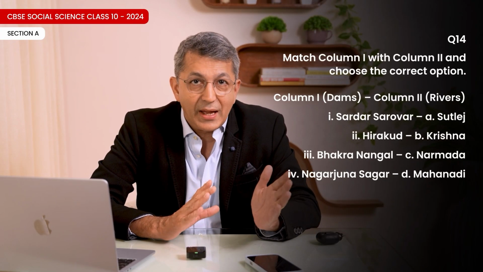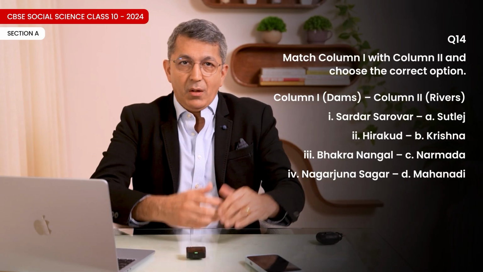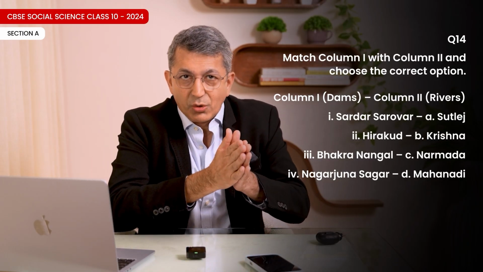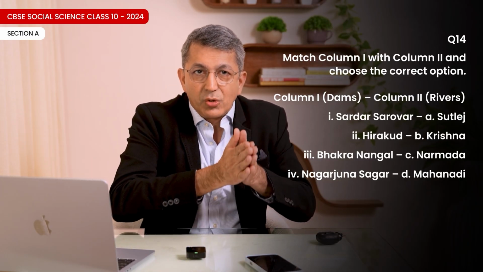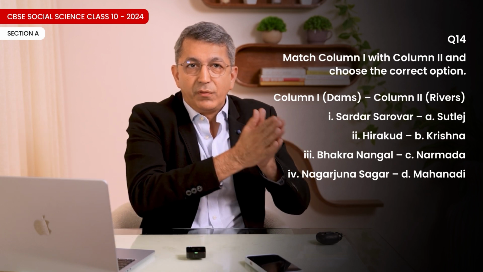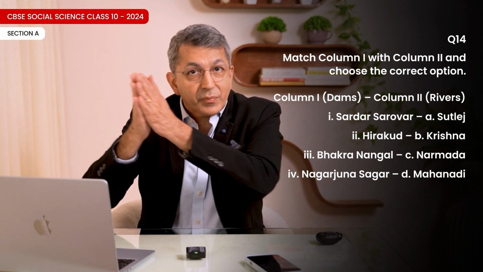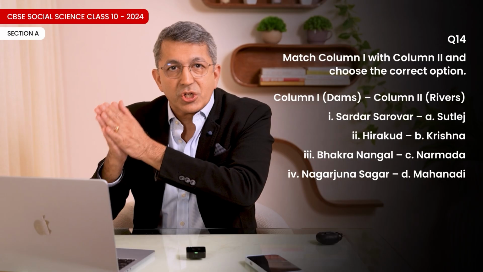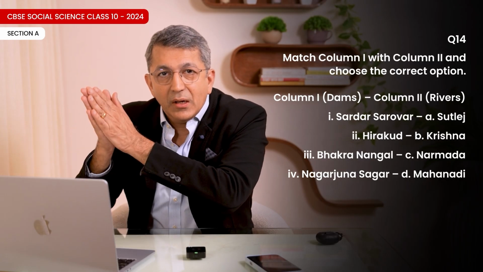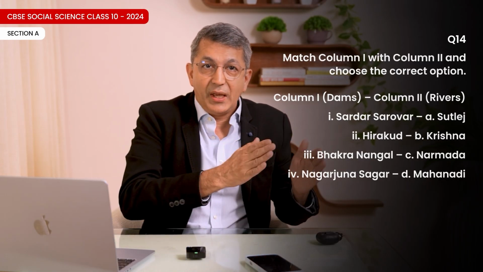14. Match column 1 with column 2 and choose the correct option. Column 1 dams, column 2 rivers. 1. Sardar Sarovar. 2. Hirakud. 3. Bhakra Nangal. 4. Nagarjuna Sagar. A. Satluj. B. Krishna. C. Narmada. D. Mahanadi.